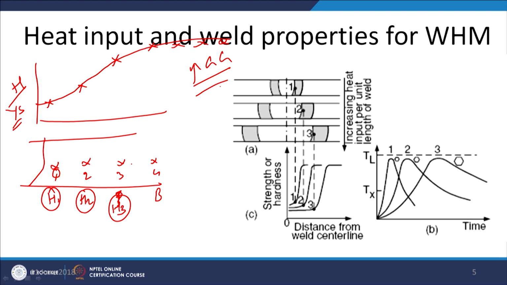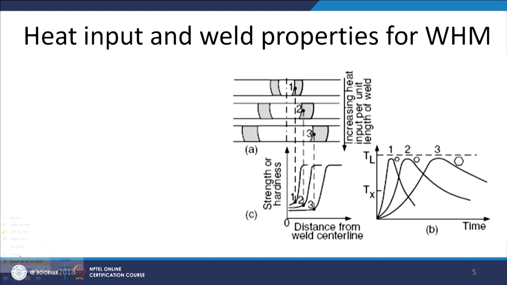This is another schematic which is showing the variation in the weld properties and heat affected zone properties as a function of the heat input.